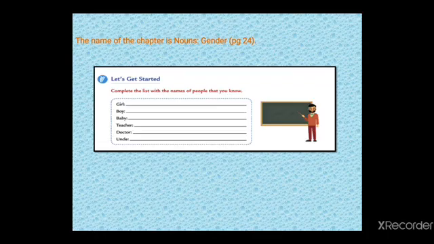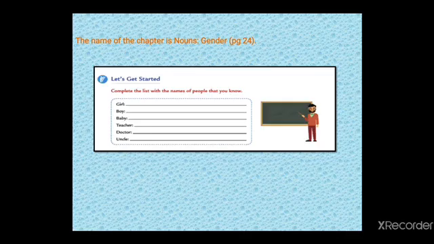So the question says, complete the list with the names of people that you know. A list has been given about some people, and you have to give the name. For example, if it says girl, you have to name any 3 girls. You have to give at least 3 names of any girl: boy, baby, teacher, doctor, uncle. So you basically have to give a name.